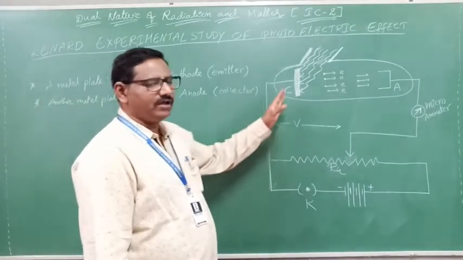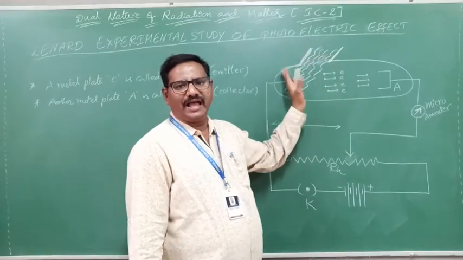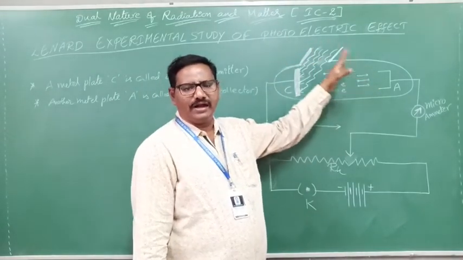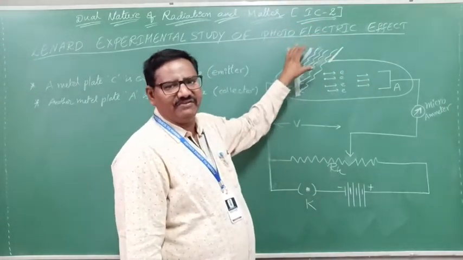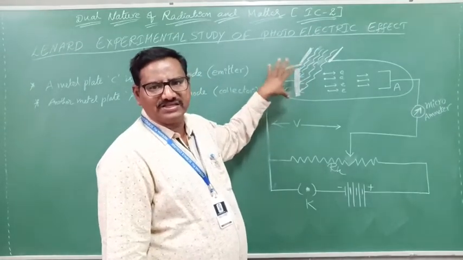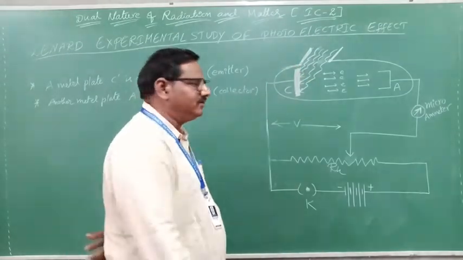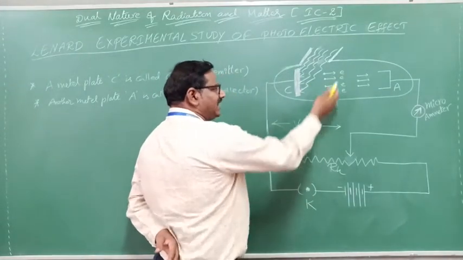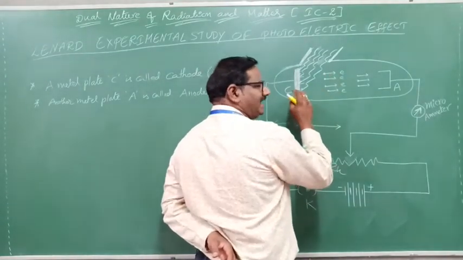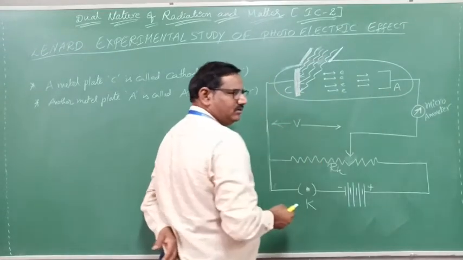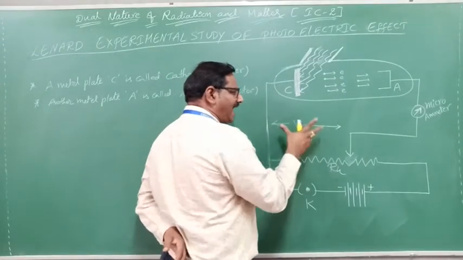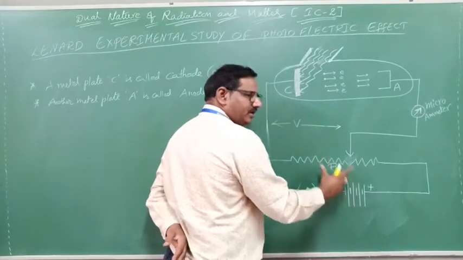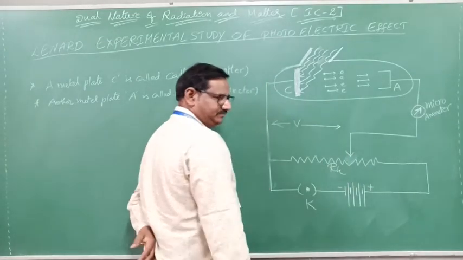So he considered a glass tube with a cathode and an anode, and light of suitable frequency incident upon the cathode. He observed that some electrons are ejected, and these ejected electrons move from the cathode to the anode. First he wanted to apply a very high potential with the help of a rheostat and battery.